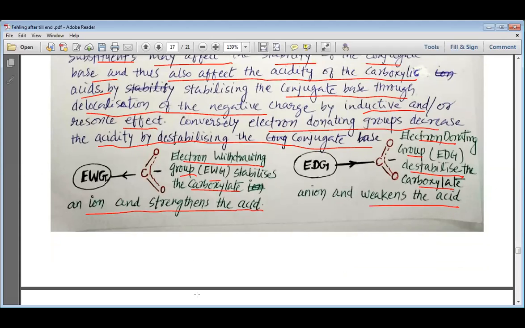Let us understand this with a little more discussion, my dear students. Let's have a look at this. See, if you think of CH3COOH as an acid, and now compare it with HCOOH as an acid, you can easily understand, my dear students, that here with the carboxylic acid, hydrogen is bonded, whereas here with the carboxylic acid, CH3 group is bonded. My dear students, this CH3 group is an electron donating group.